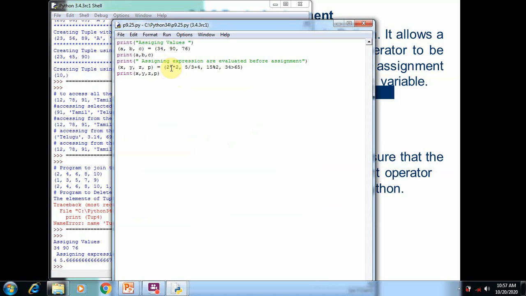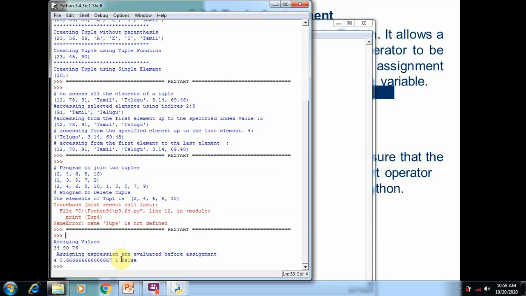Here you can see 2 asterisk asterisk 2, it means 2 to the power of 2. So 2 to the power of 2 is equal to 4, which was stored in the variable x. So 5 divided by 3.3 plus 4 generates 5.6, which was stored in the variable y. So 15 modulus 2 creates a remainder 1, which was stored in the variable z. Here you can see the result 1.